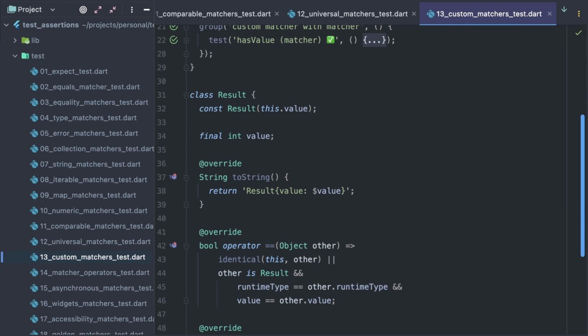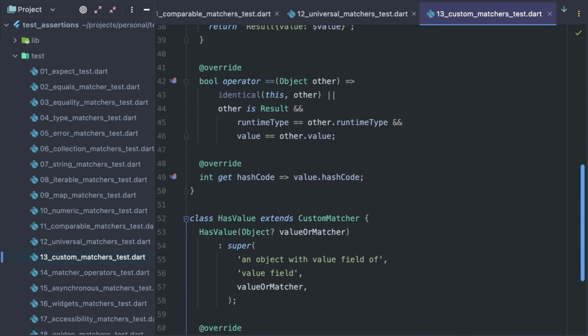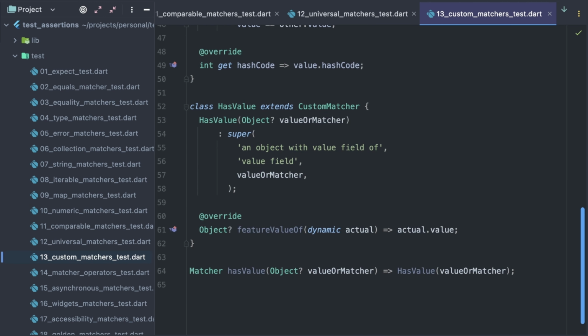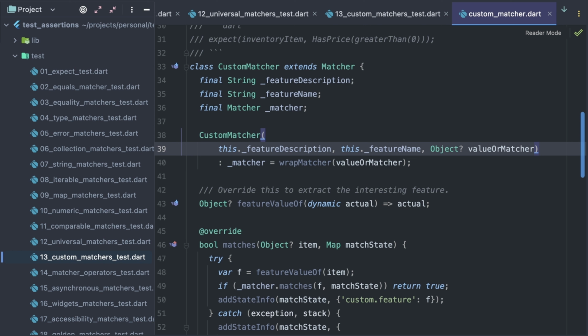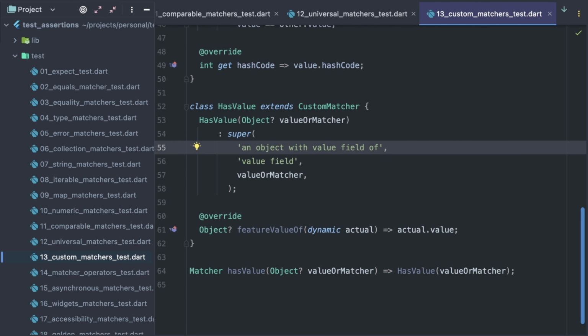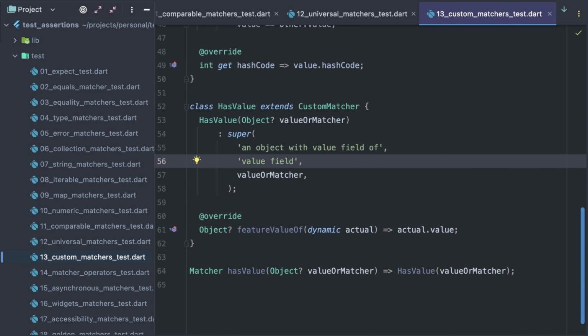I don't let you forget about it, right? Here it has a value field. Let's say I want to create a custom matcher that would validate a value of a value field. For that we need a child of custom matcher class. In its constructor it accepts a matcher to validate the field value. The parent constructor accepts 3 parameters: feature description, feature name, and the matcher. So here I pass these values. They are going to be used in the failed test output.